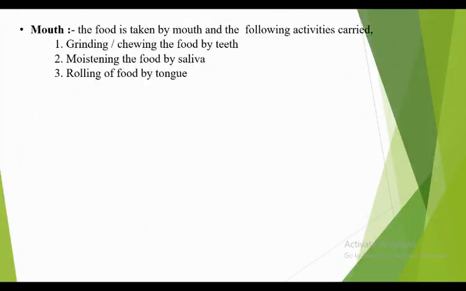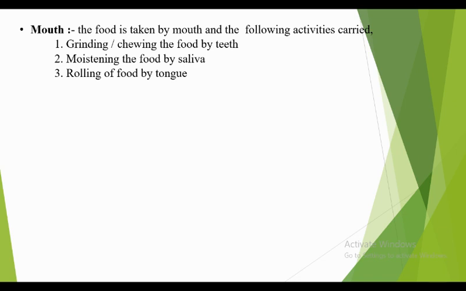Next, the mouth. The food is taken in by the mouth and the following activities are carried out. What functions does it carry out? First is grinding or chewing of the food by the teeth. When we have food, the teeth help in chewing it. Then we have saliva. What does saliva do? It moistens the food. The food which is dry gets moistened because of the saliva.